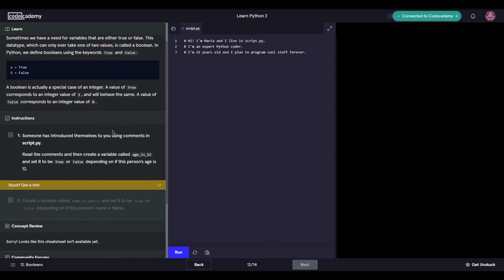Booleans, yeah, we know what Booleans are. Someone has introduced themselves to you in the comments. Okay, yeah, cool. Read the comments and then create a variable called age is 12 and set it to true or false depending on the person's age. The person's age right here is 21. So it's just false.